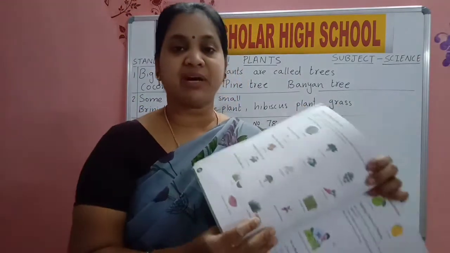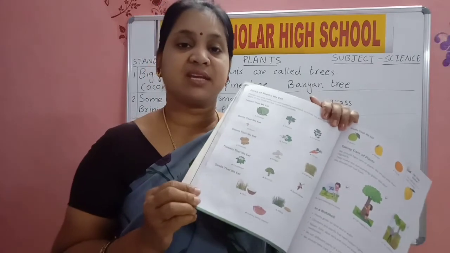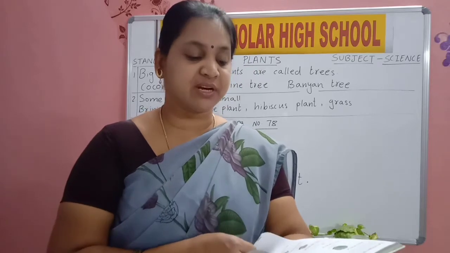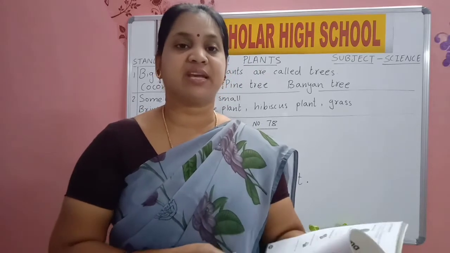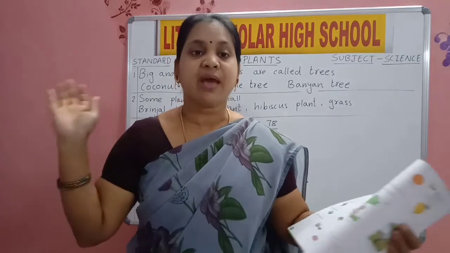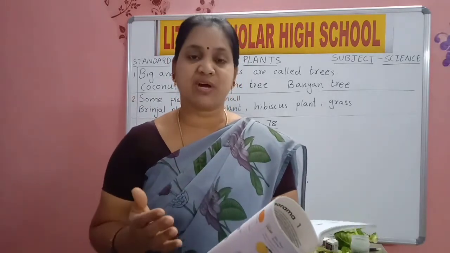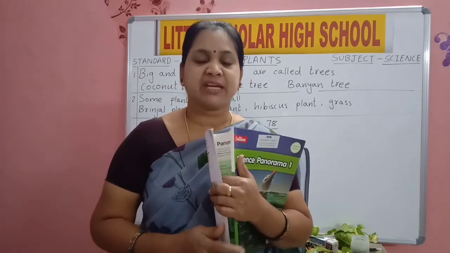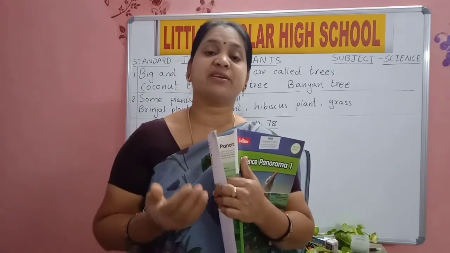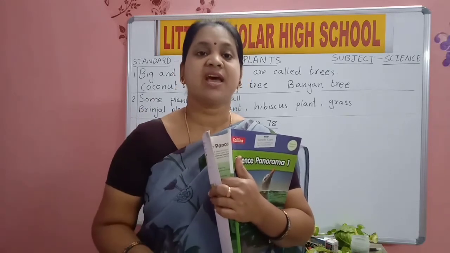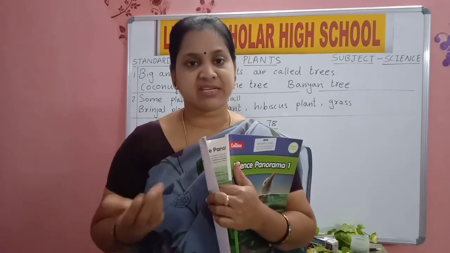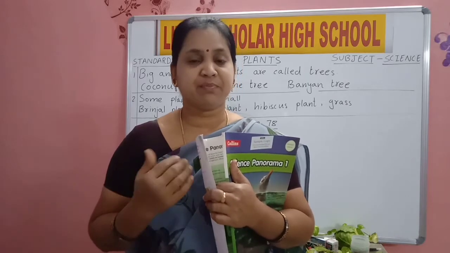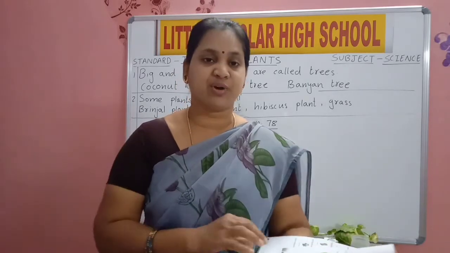Turn your paper, page number 80. Plants not only make our surroundings beautiful, but they are also useful to us. That's why we are growing plants. Take the mango plant. Why do we grow a mango plant? It will give shade, it is useful to us, and it also gives us mango fruits. With mango, we can make different varieties. We can put pickle, we can eat mango fruit. So we grow many trees so that they are useful to us.